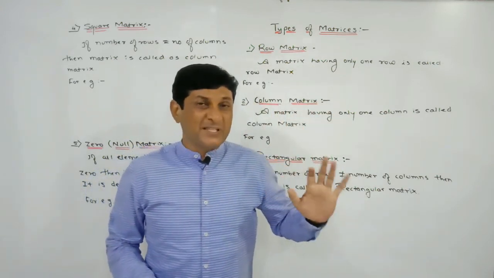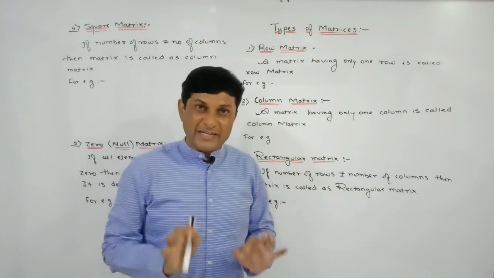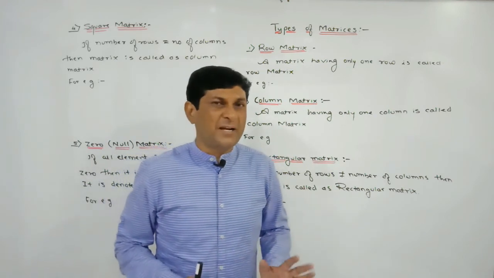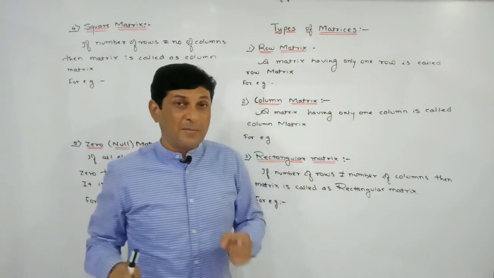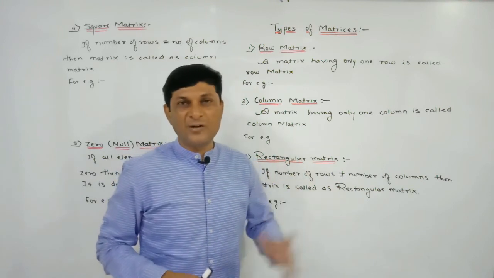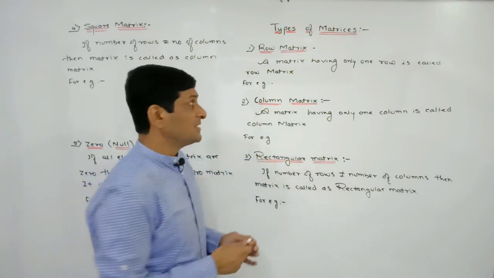Row matrix, the name itself indicates row. If a matrix has only one row, at that time the matrix is called a row matrix. There is no condition on column. The condition is only on row. A matrix having only one row is called a row matrix. Just take an example.